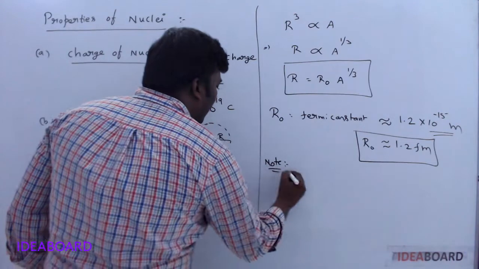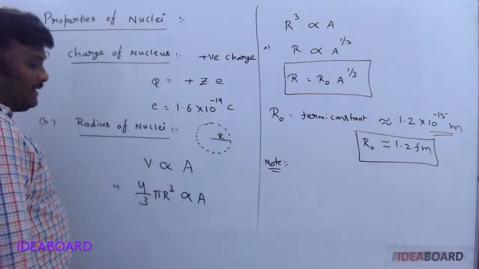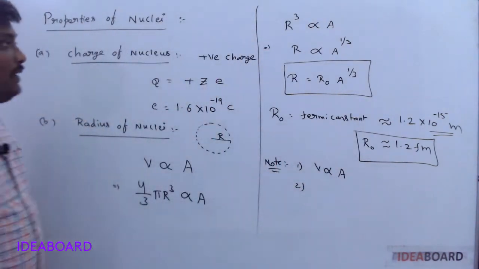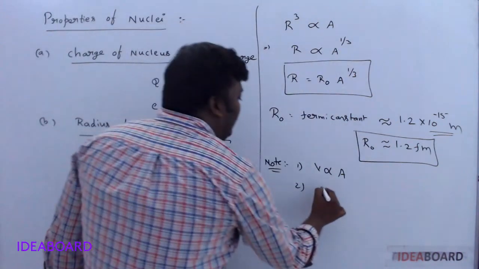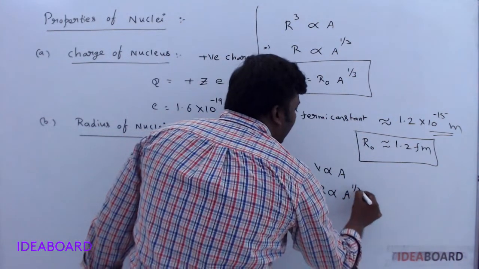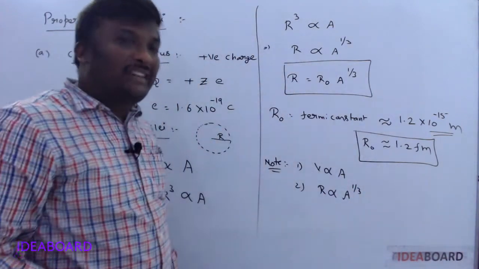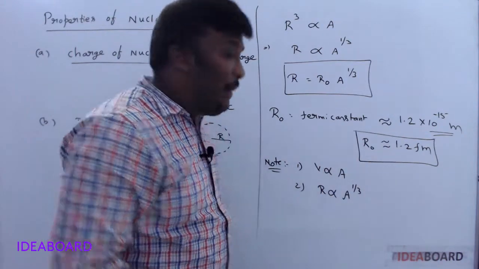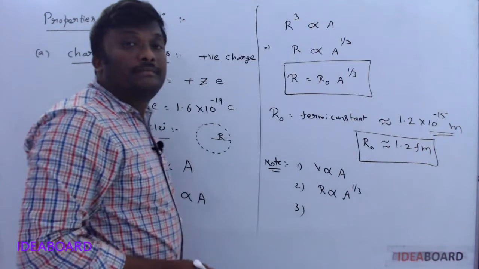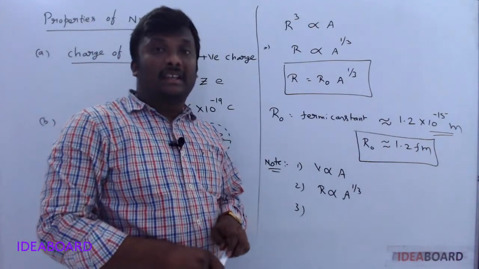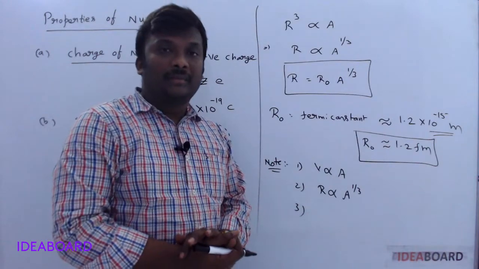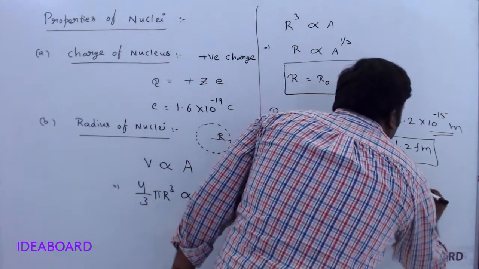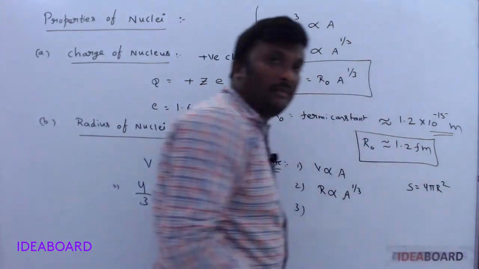Now, based on this, we have certain note points. What is the relation between volume and mass number? V is proportional to A. And the second, radius with mass number: R is proportional to A power 1/3. So in a given question, if they give volume and mass numbers, it is easily found using these two relations. But sometimes they ask about surface area, related to the mass number. I have the formula for the surface area of a sphere: 4 pi r square.